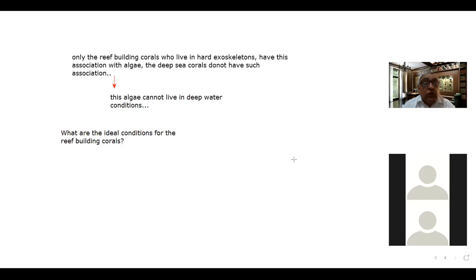One very important condition for the reef building corals is that there should be shallow water. The reef building corals can survive only in shallow water.